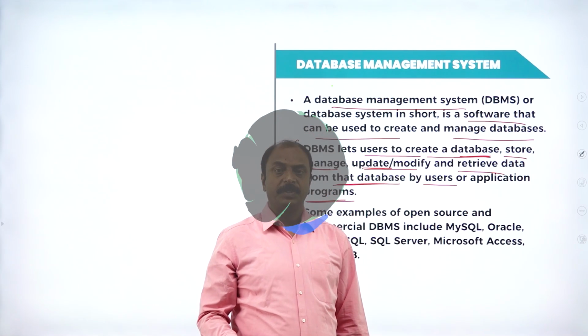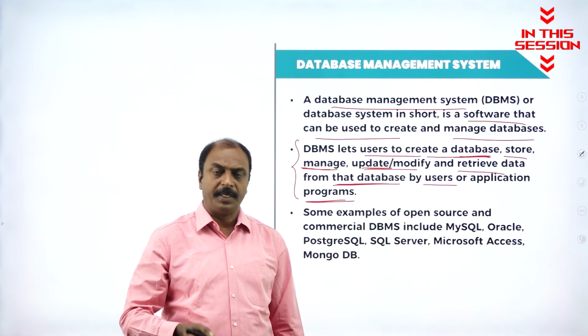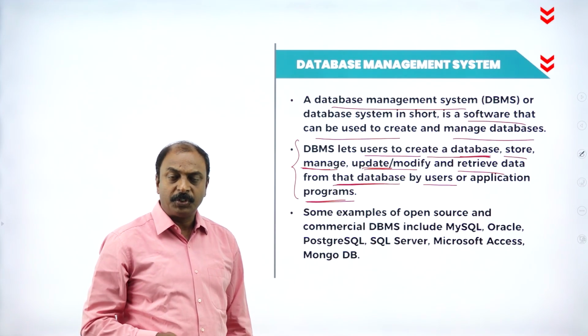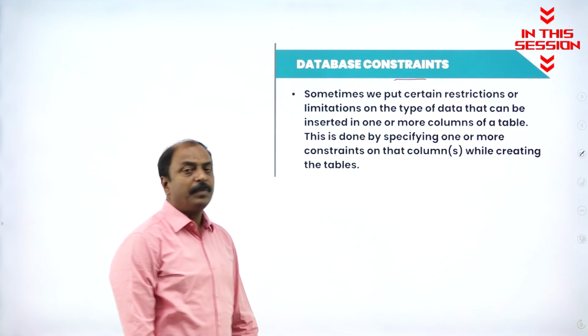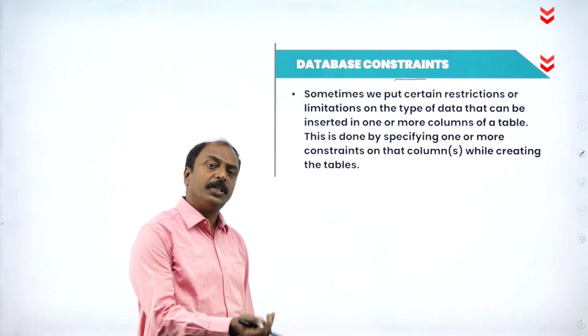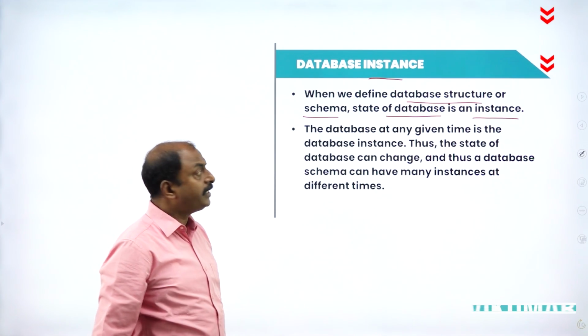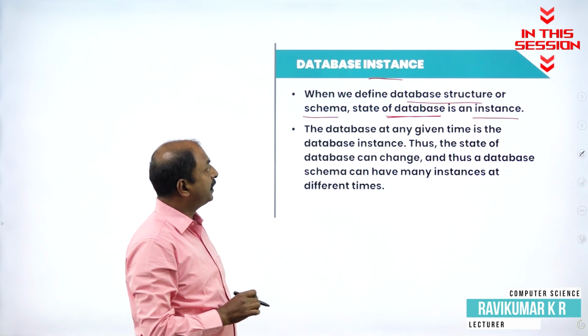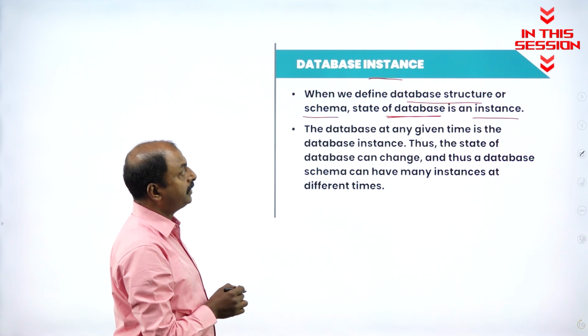What is the basic concept here? The data are stored in a database. A database is nothing but the storing of information in the form of a table. The meaning of the word constraints is nothing but the limitations or restrictions. What is the meaning of instance? The state of the database at that particular time, that is nothing but the database instance.